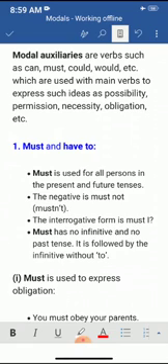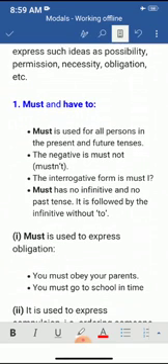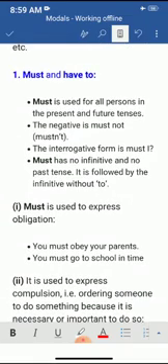First of all, we will take must and have to. Must is used for all persons in the present and future tense. The negative is mustn't. The interrogative form is must. Must has no infinitive and no past tense. It is followed by the infinitive without to.